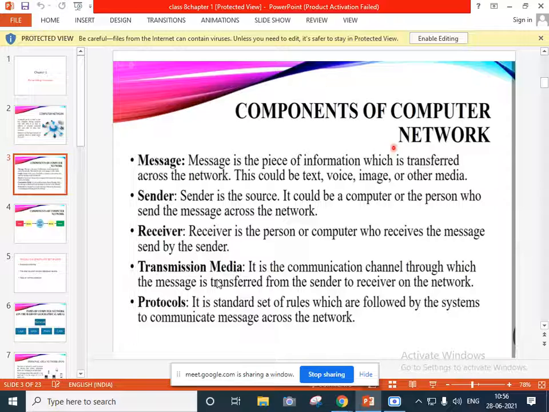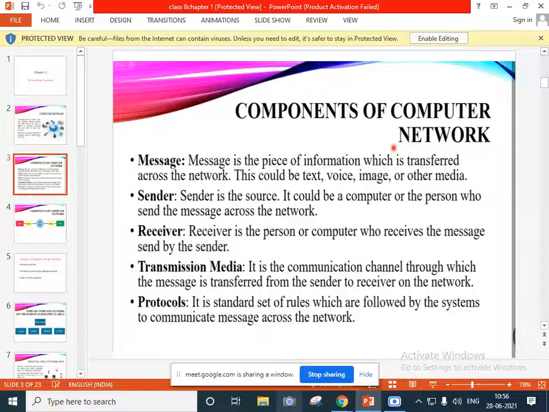That is nothing but which media we are using, that is called your transmission media. Next comes protocols. To do the communication in between, there are some rules. These standard rules which we are using are called your protocols. And the message is the information which we are sending or sharing. So you all understood about these components of computer networks.